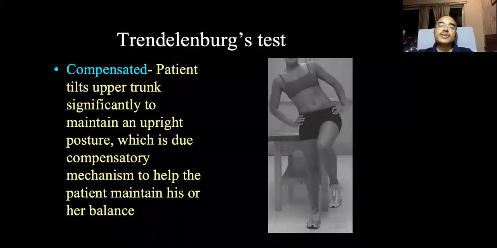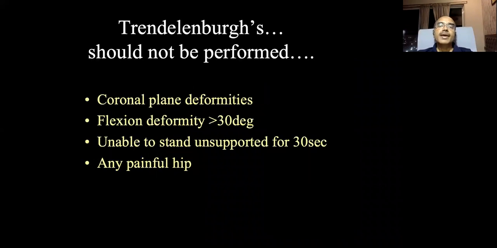Remember, this is known as compensated Trendelenburg test, when the patient tilts the upper trunk significantly in order to maintain an upright posture, which is a compensatory mechanism to help the patient maintain his or her balance. So he is tilting significantly in order to maintain that position. That is a compensated Trendelenburg test.